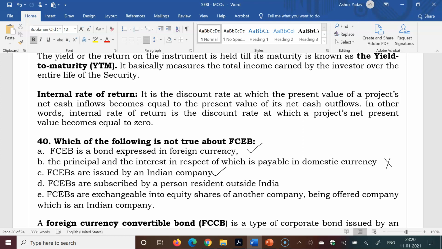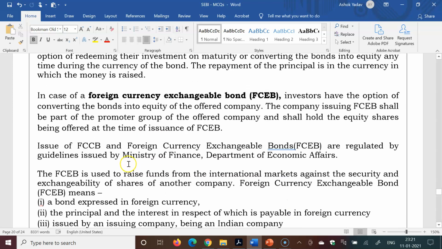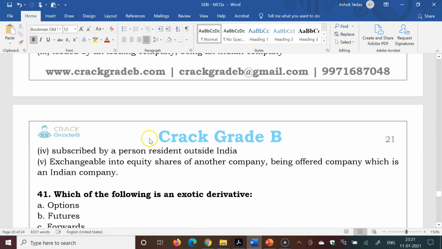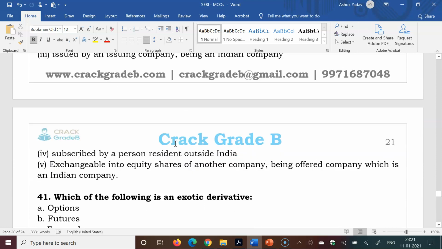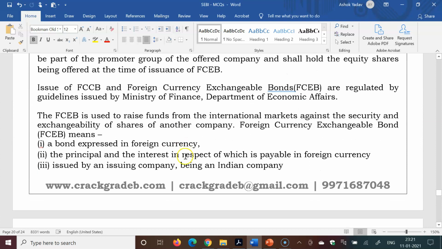It is right. FCEBs are subscribed by persons resident outside India, meaning the money is actually raised from the foreign country only. FCEBs are exchangeable into equity shares of another company being offered company, which is an Indian company. It is also right. So the principal and the interest is always payable in foreign currency. Details are given here. Also, the guidelines for FCEB are issued by the Ministry of Finance.